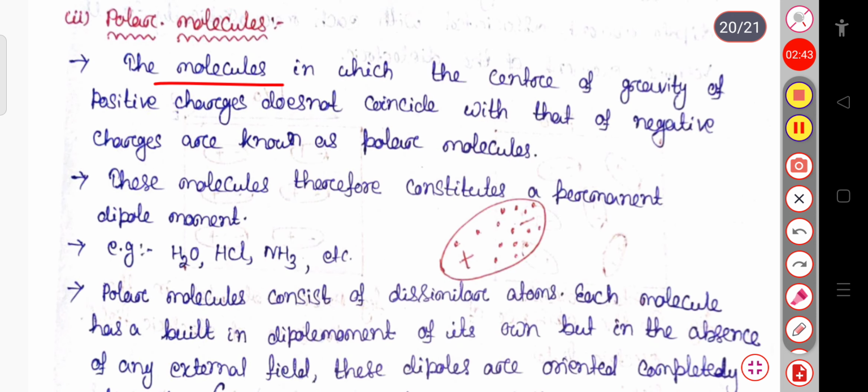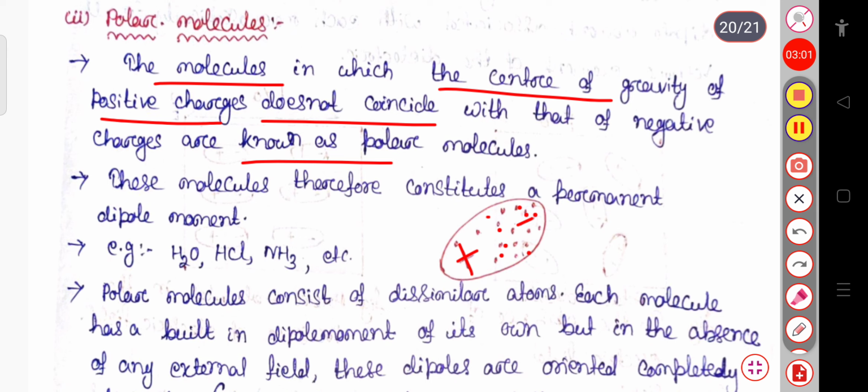The molecules in which the center of gravity of the positive charges doesn't coincide with that of the negative charges are known as polar molecules. In this diagram, suppose this is the positive charge and these are the cloud of electrons. The positive charge is displaced from the negative charges and forms an electric dipole. This is the case for polar molecules. These molecules therefore constitute a permanent dipole moment.